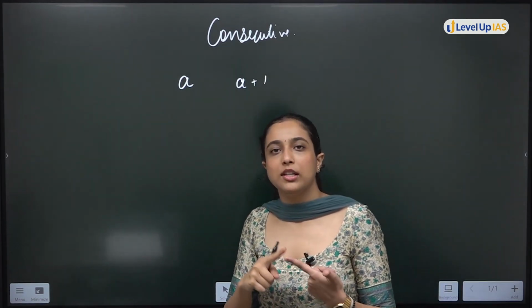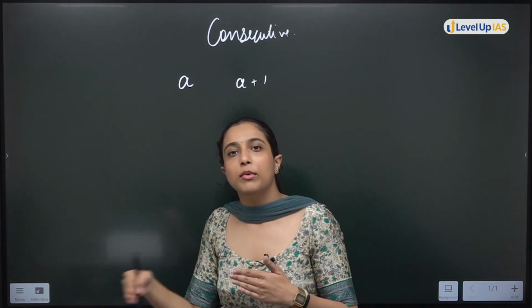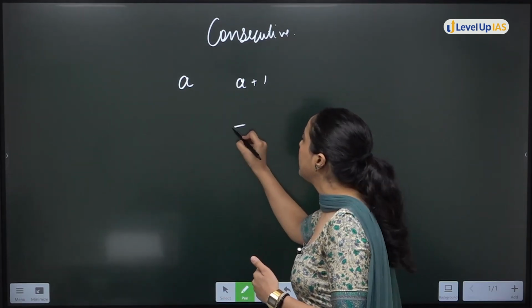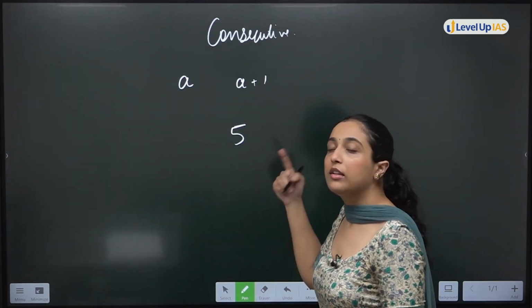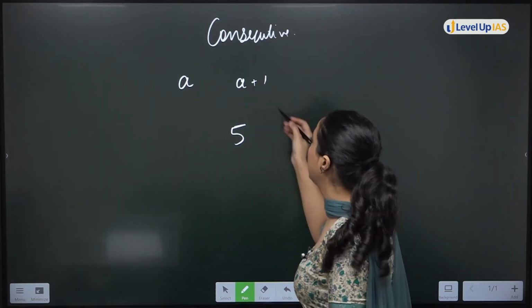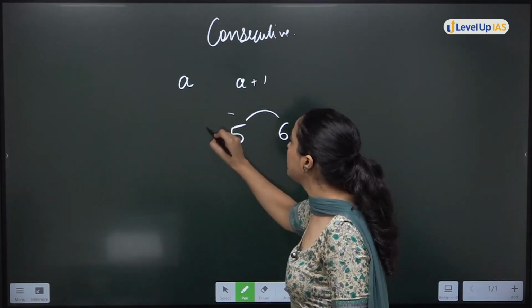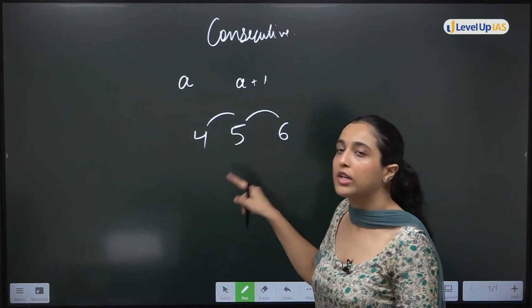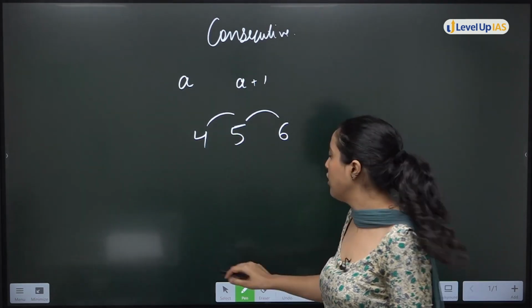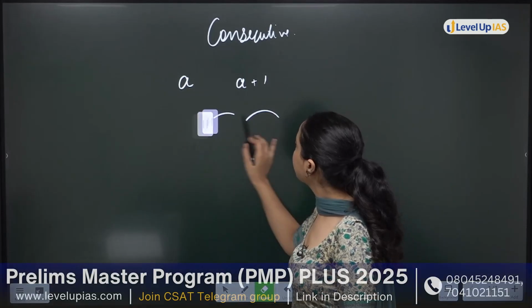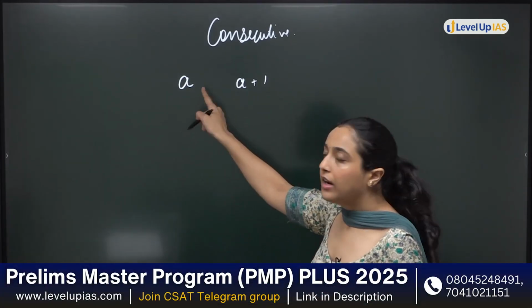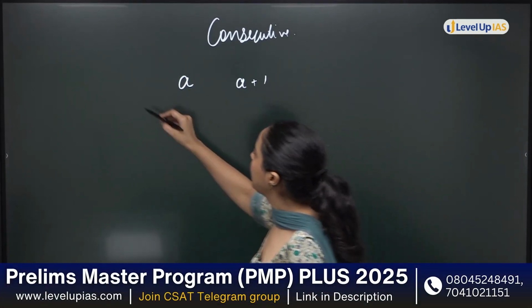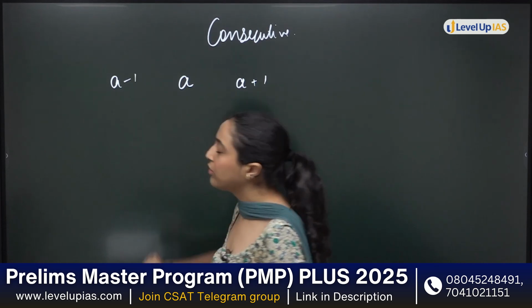If one integer is a, then a plus 1 will be consecutive. For example, if 5 is here, what are the consecutive integers of 5? Consecutive is 6 also. Consecutive is 4 also. Like this, both 4 and 6 are consecutive integers of 5. So, you have a and a plus 1. Similarly, I can write a minus 1 also here.